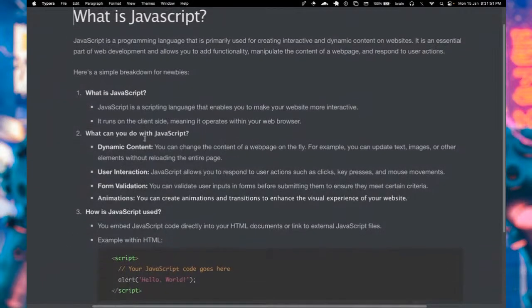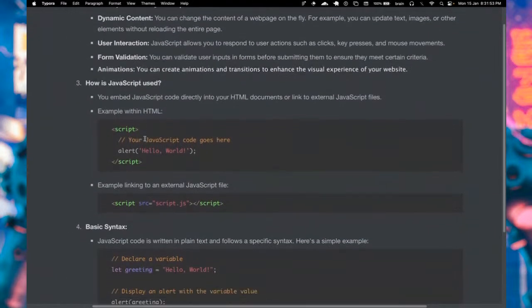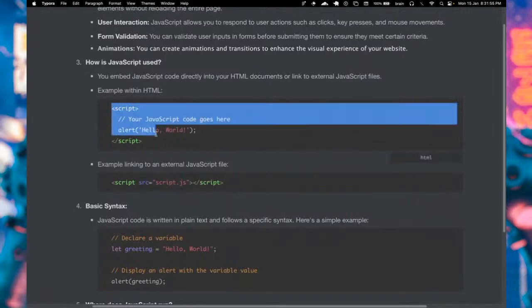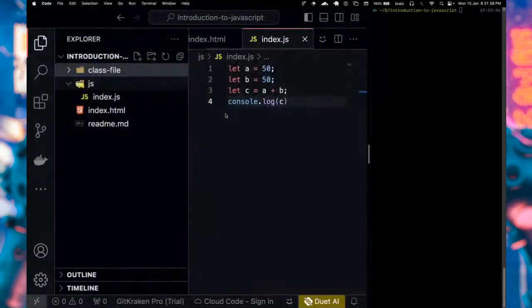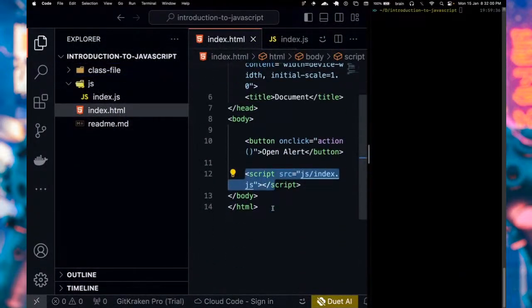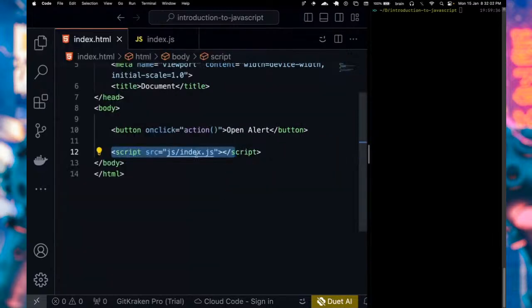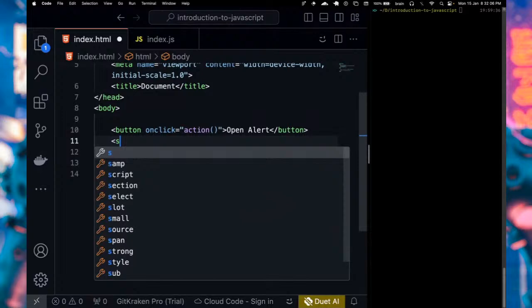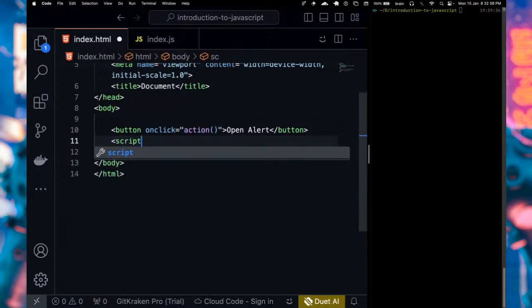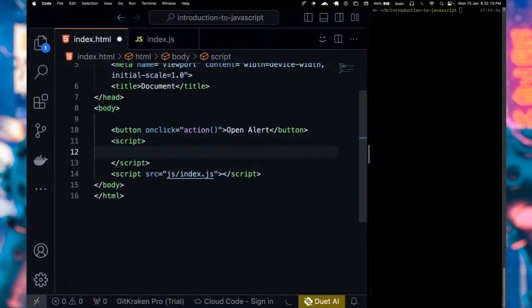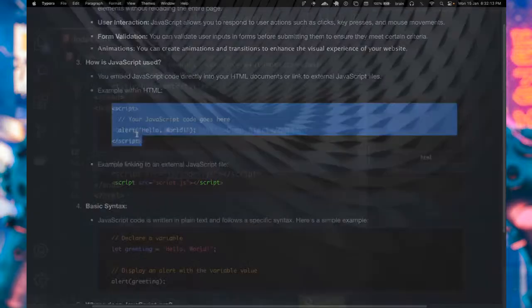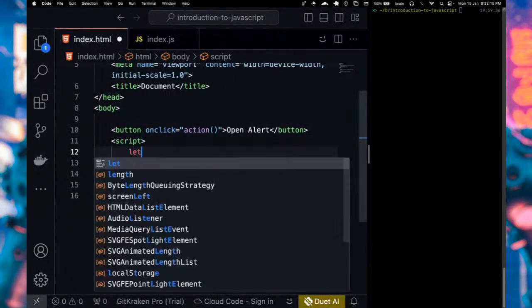All right. So this is basically how JavaScript can be used on the browser, which is exactly what I just showed you here. If you don't want to use a JavaScript file, you can simply write that script right here. The code that you saw us run the other time, we can simply include that here.